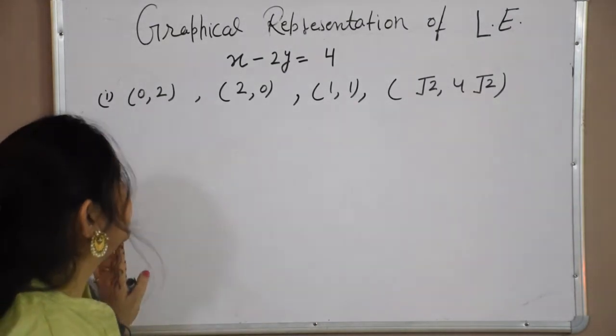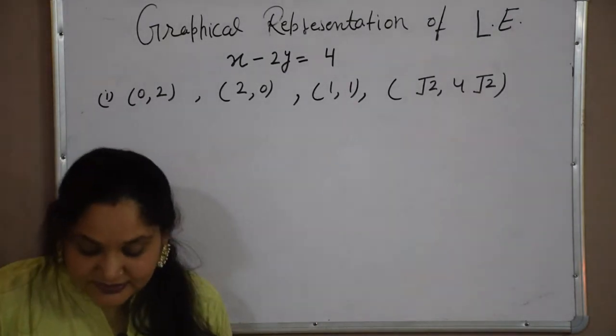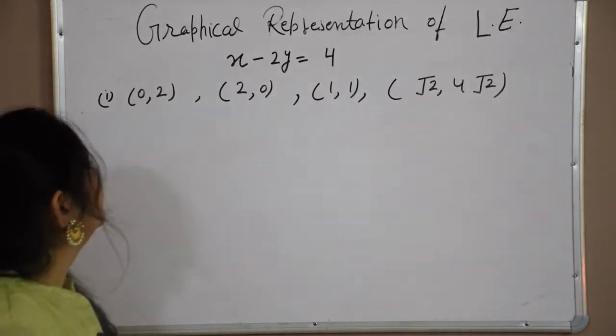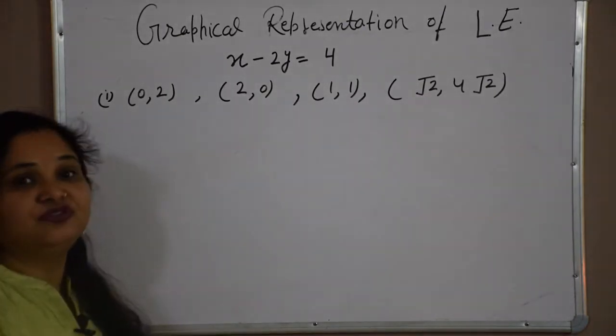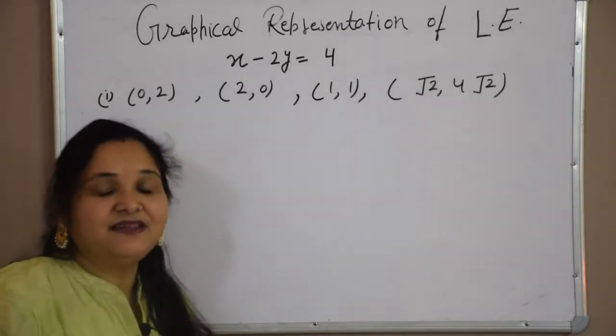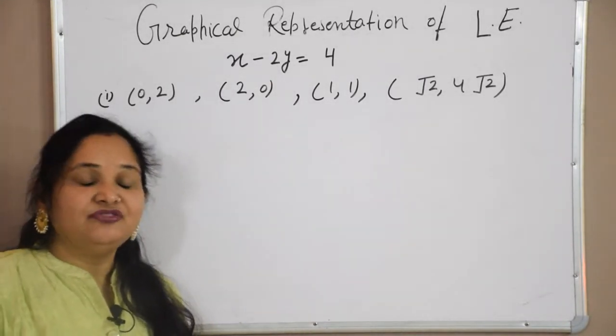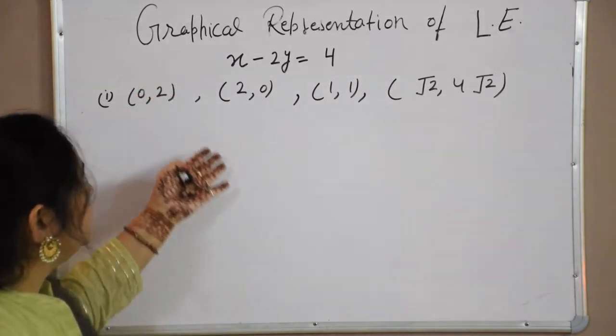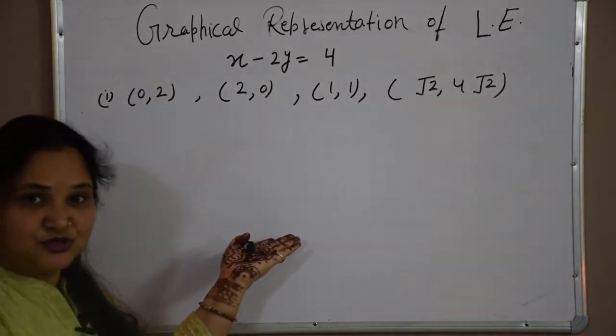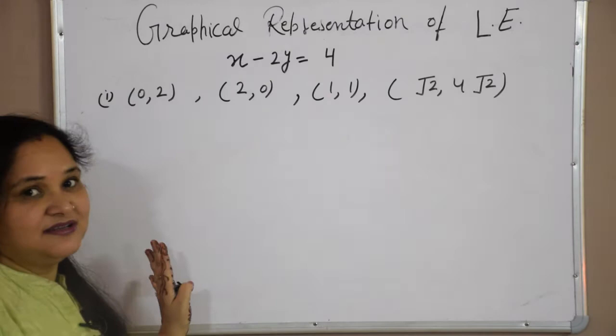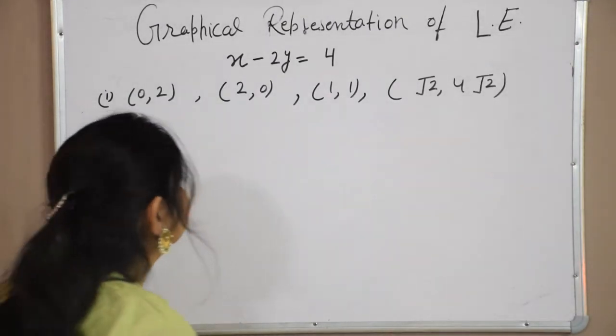So it is very easy. Now we are doing some questions related to graphical representation of linear equation, and it will make the concept very easy and very clear to you. If there is any doubt, then by doing these practical questions, you will understand each and everything in an easy manner.